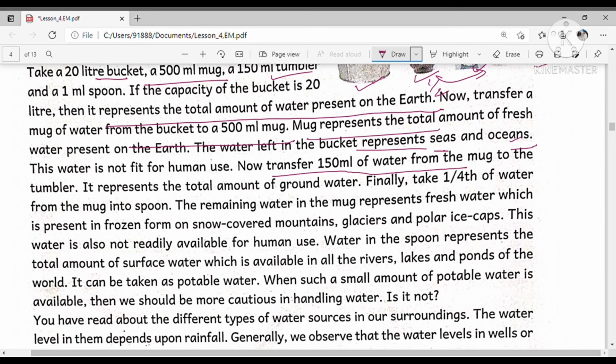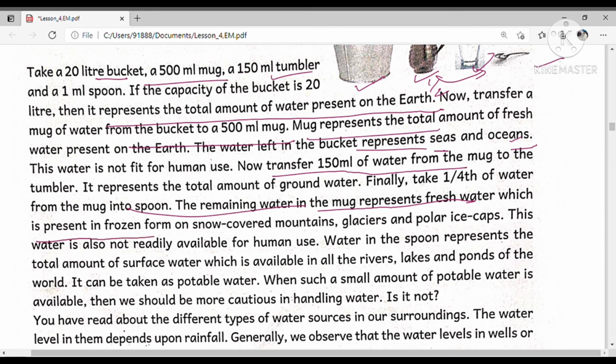Finally, take 1 by 4th of the water from the mug into the spoon. The remaining water in the mug represents the fresh water present in frozen form or snow covered in the mountains, glaciers and polar ice caps. So the mug represents fresh water, but among it, even of this half liter of fresh water, so much is in frozen form. So this water is also not readily available for human use.